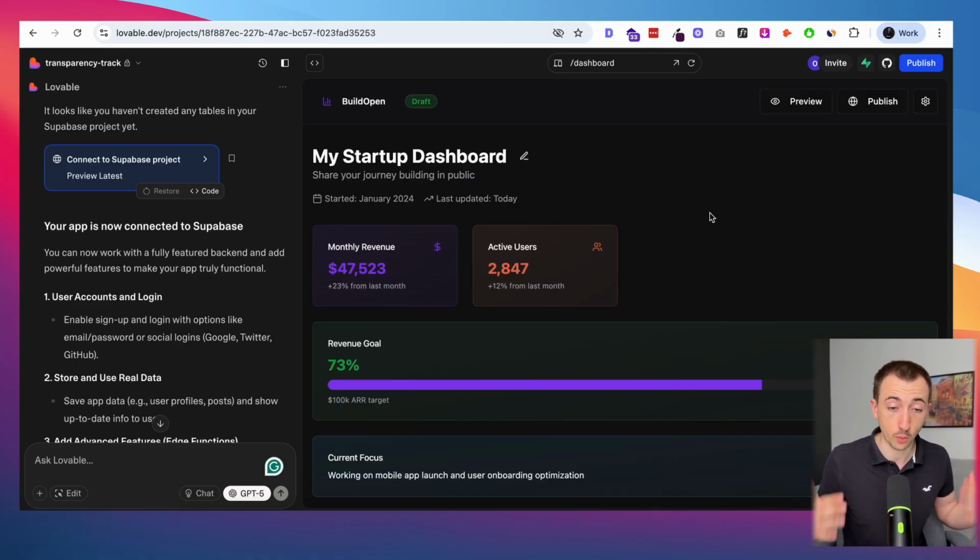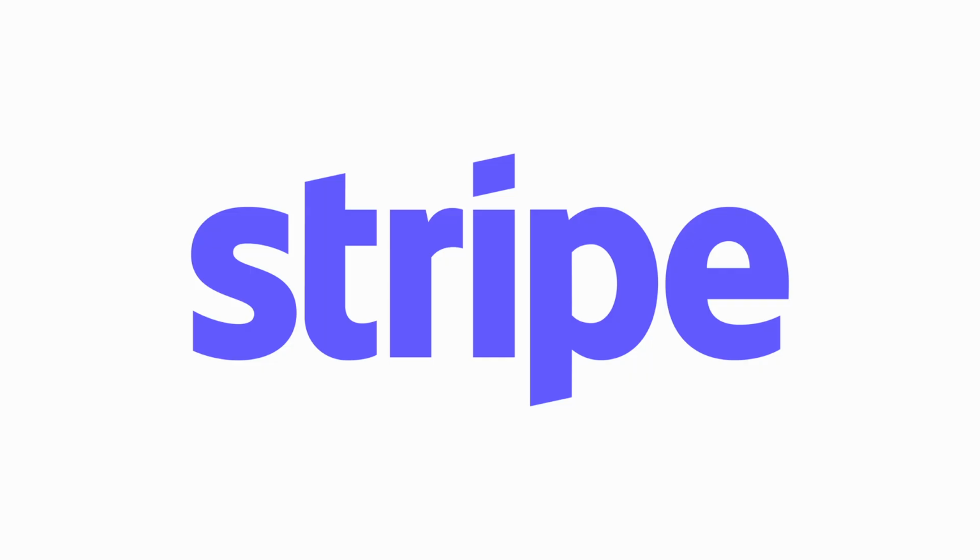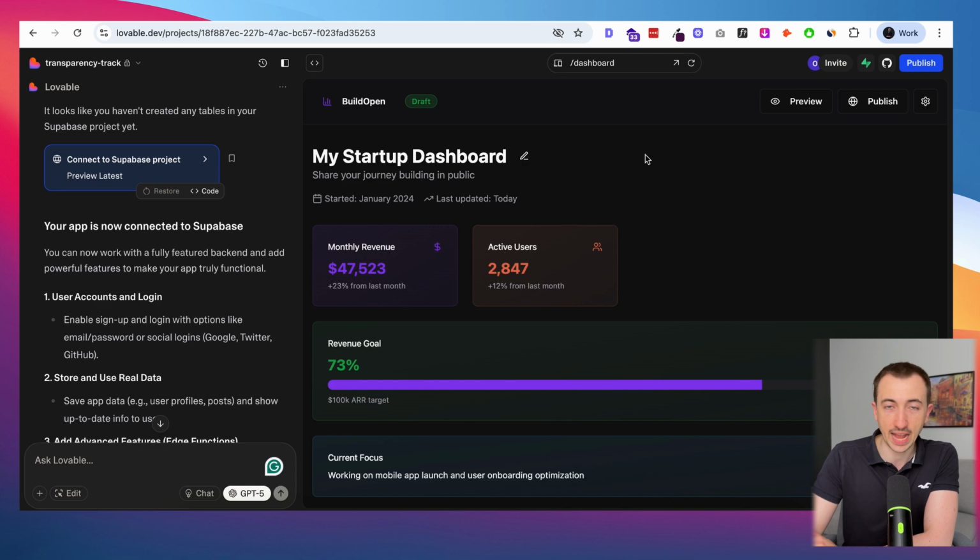So that's going to be a way for people to create an account, log in as a user, and for you to keep a record of this, as well as all of their data inside of their account. The second integration is going to be something like Stripe to be able to take payments. And then most apps that people build today want to include some type of AI feature, which means that you're going to need some kind of API keys from OpenAI or another LLM. And so all of those things need to be integrated and maintained.